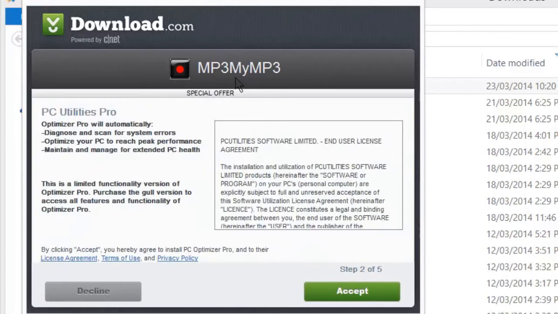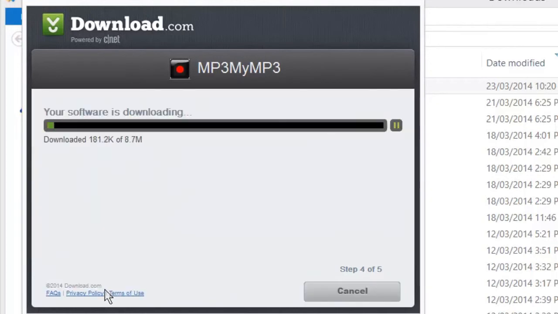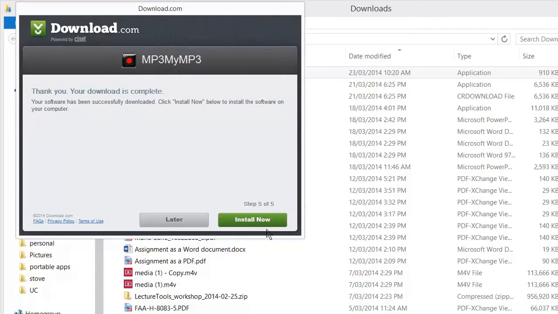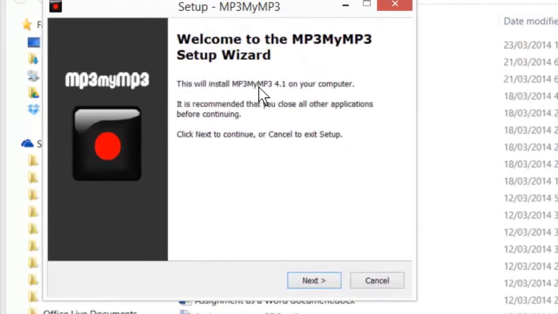Next. Do we want to install this PC Utilities Pro? No, I don't. Thank you for asking. Do I want to install Free TV to my desktop? No, thank you. And now I can do the installation. You still need to remember that even during the installation process, you need to be careful not to install other pieces of software. Here's the installer.